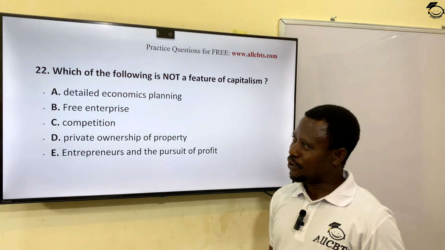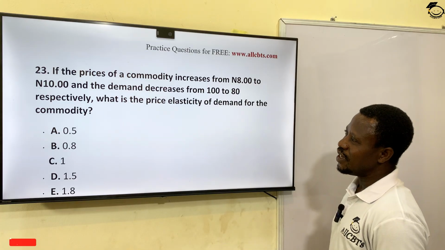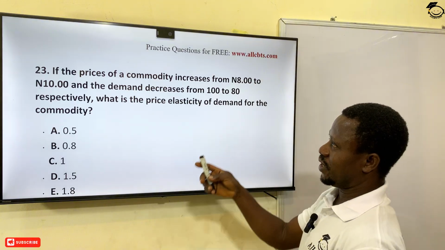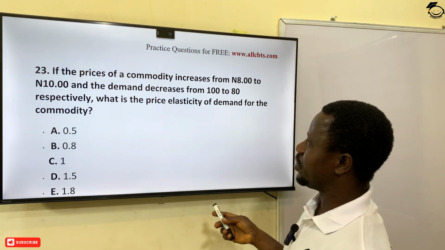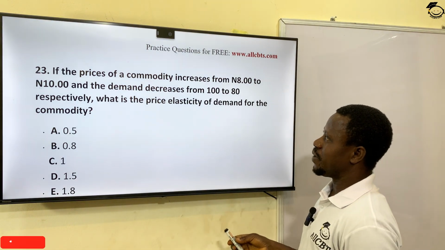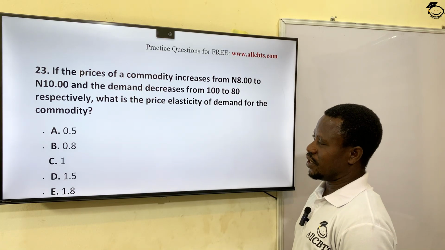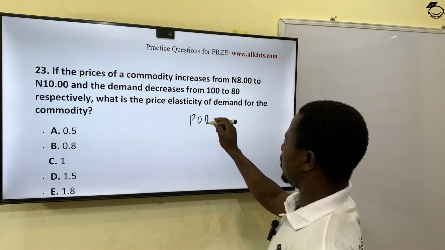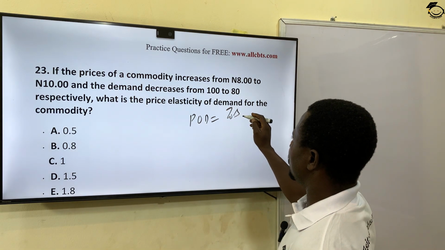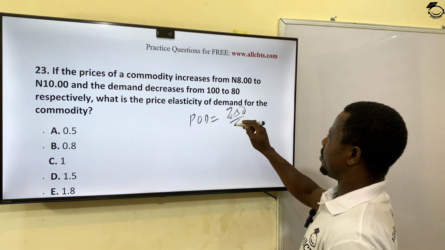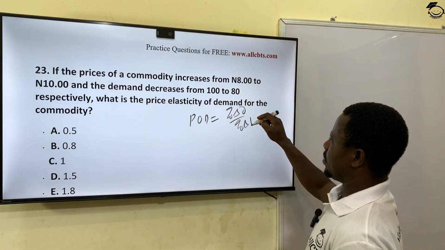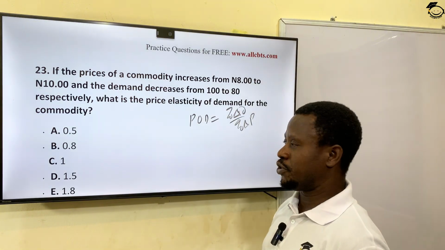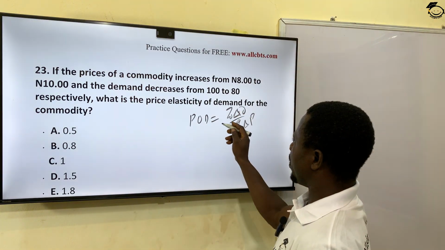Okay? If the price of a commodity increases from 8 to 10, and demand decreases from 100 to 80 respectively, what is the price elasticity of demand? Okay? When we say price elasticity of demand, it's talking about the percentage change in demand over percentage change in price. Remember, we use this triangle as representative symbolism of change. So you need to find change in demand.